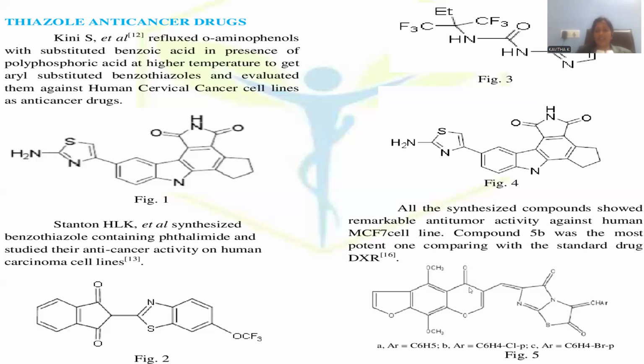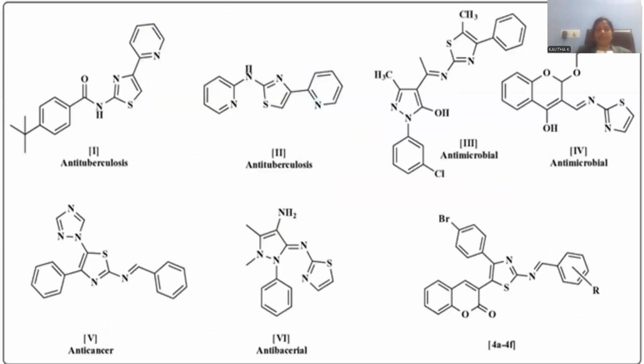And here is the compound with a benzene fused to it, which is called a chromene compound. So it is part of chromene, part of benzofuran, part of imidazole, part of thiazole. So many heterocyclics are taken as part of a single drug that also has potential anti-cancer activity. All these components are examples which come under the cure of tumors.